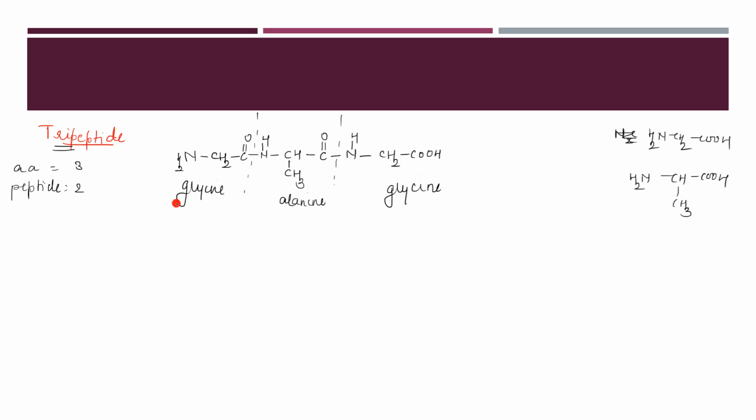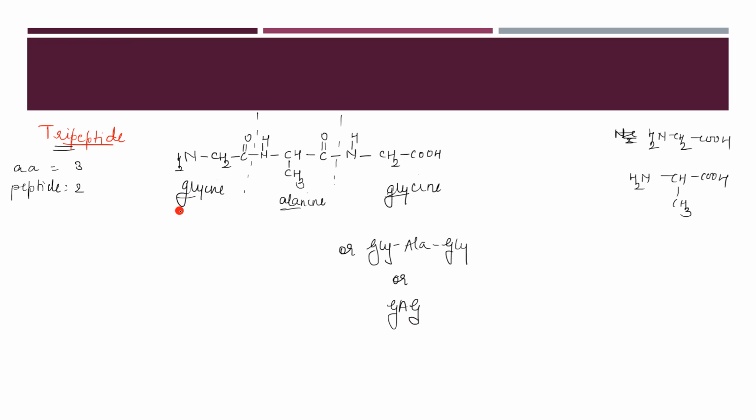In the three letter abbreviation, what do we do? Use the first three letters. So what is the three letter abbreviation? Gly-Ala-Gly, right. One letter abbreviation will be GAG, right. And what about the whole name?